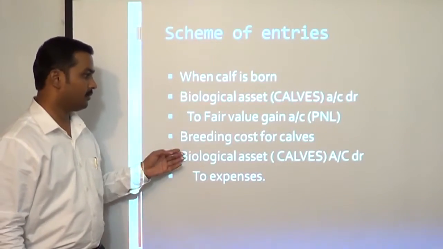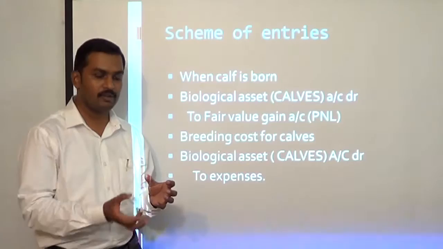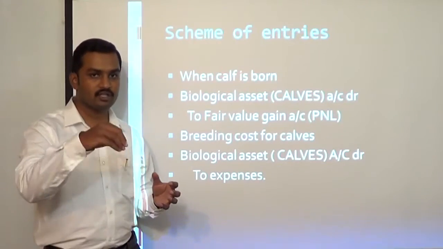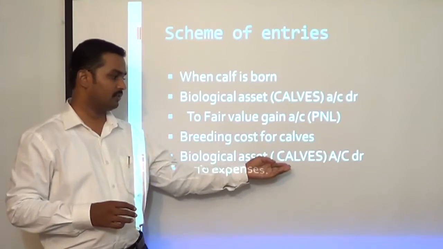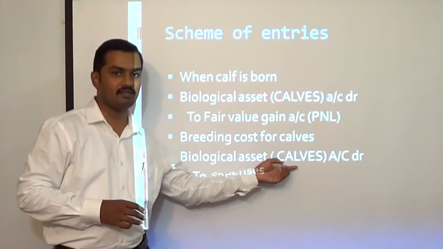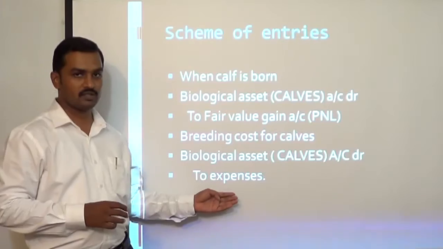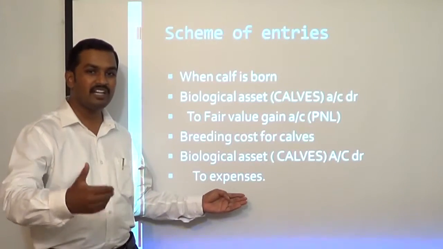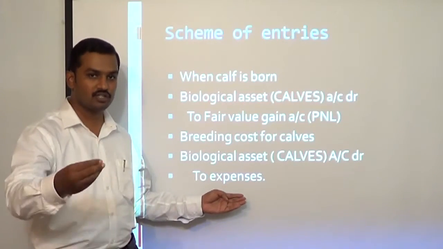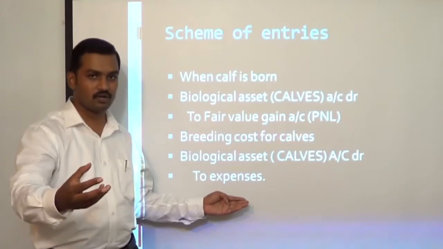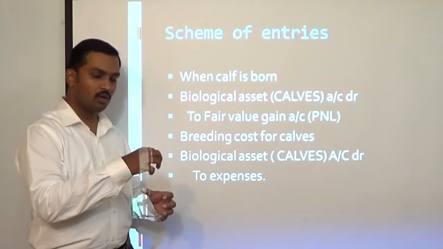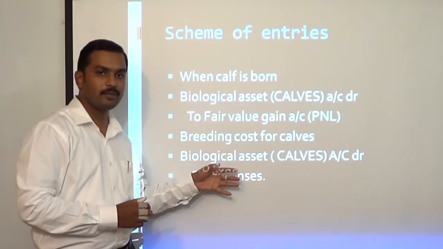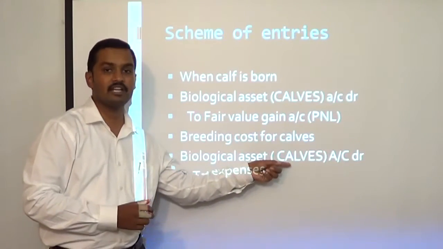Okay. Then breeding cost for calves. Now the calves will be fed, they will be looked after, we have to incur some cost. We will pass an entry, biological asset account, within biological asset specifically calves account, debit to expenses. The expenses which are incurred in breeding these calves, that is the feed cost, medicine cost, staff cost, depreciation, overheads. The expenditure which is incurred to look after these calves will be capitalized, they will be debited to biological asset specifically calves account. Okay.